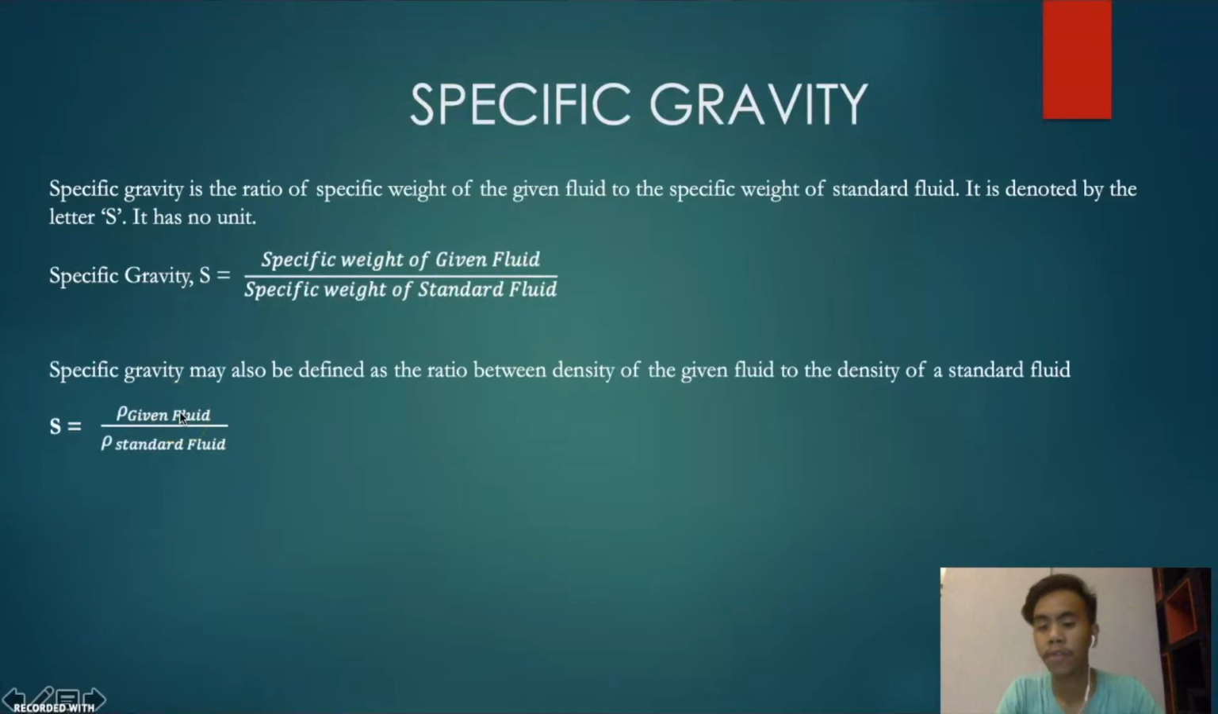Specific gravity may also be defined as the ratio between the density of the given fluid and the density of a standard fluid. So S, the specific gravity, since it has no unit, equals the density of a given fluid over the density of the standard fluid.